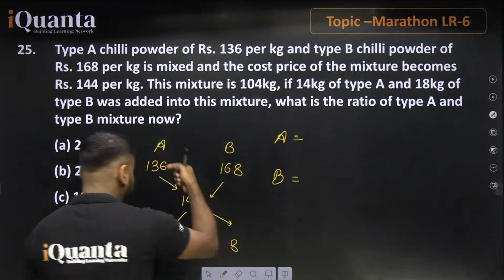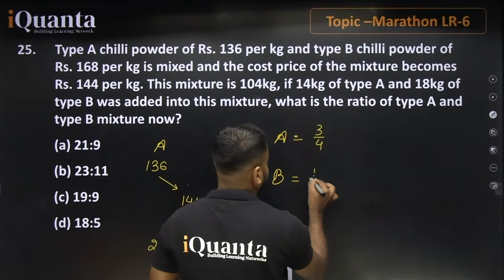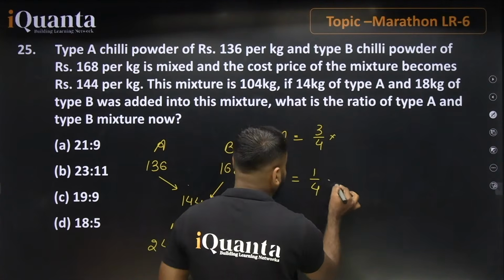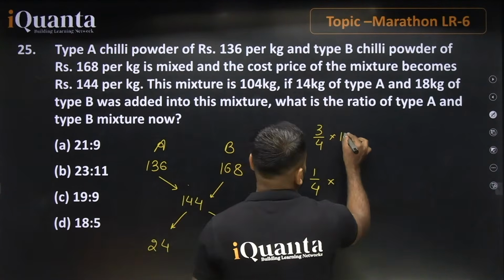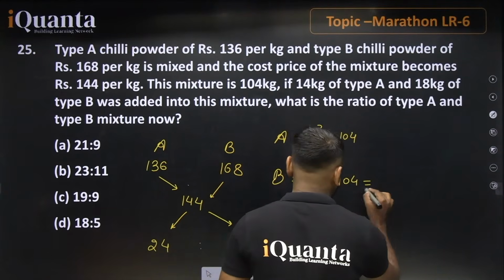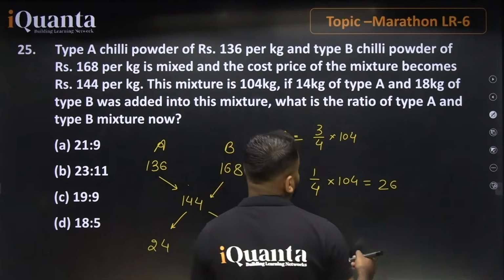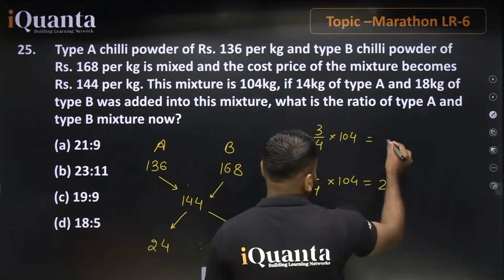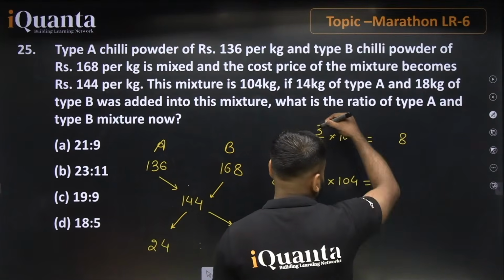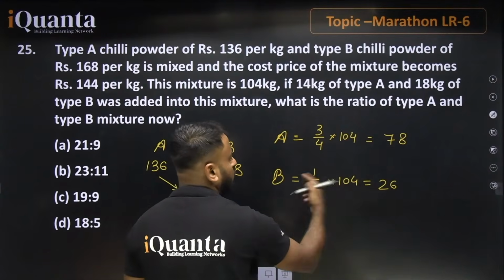So quantity of A is what? Here we have 3:1, so we can say 3/4, and here we have 1/4 of what? Of the total quantity. Total quantity is 104. So on solving this, this value will be equal to 26, right? And further, for this portion, 3 6 are 18, 1 remains, and 3 2 are 6, 1, 7, 78. So quantity of A is 78, quantity of B is 26.